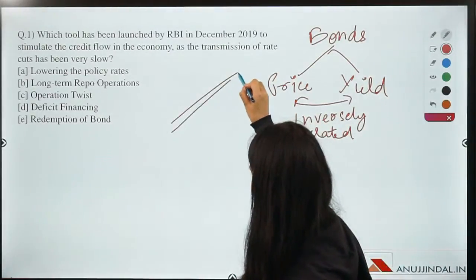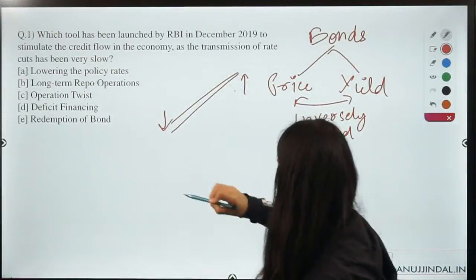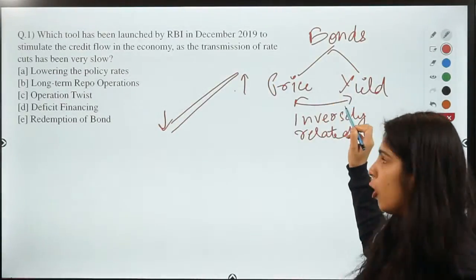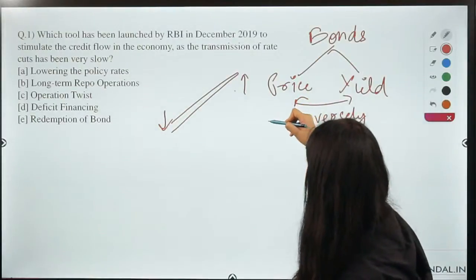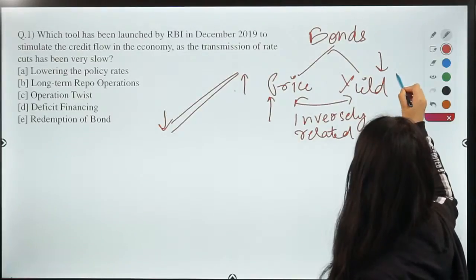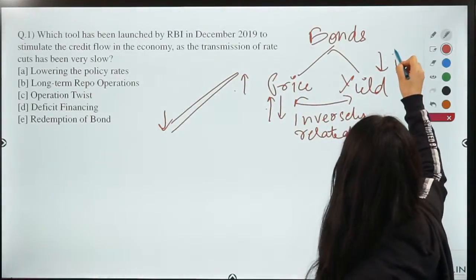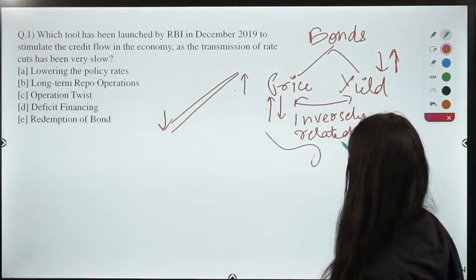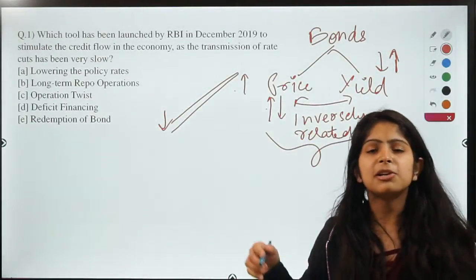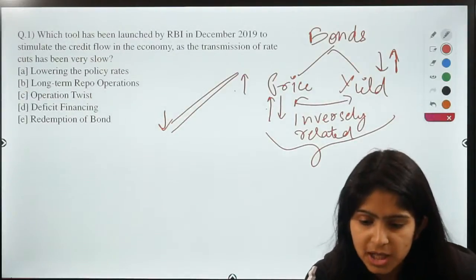What happens in a seesaw? When one goes up, the other one goes down. The same is the case with these two components, right? Whenever the price of the bond goes up, the yield goes down, and whenever the price goes down, the yield goes up. And we are going to learn about the reason behind this inverse relationship. So I hope there are no doubts till now.